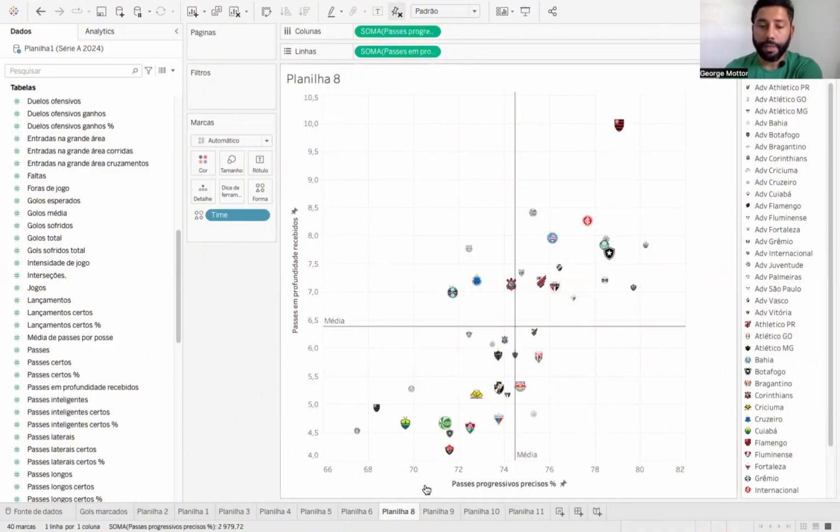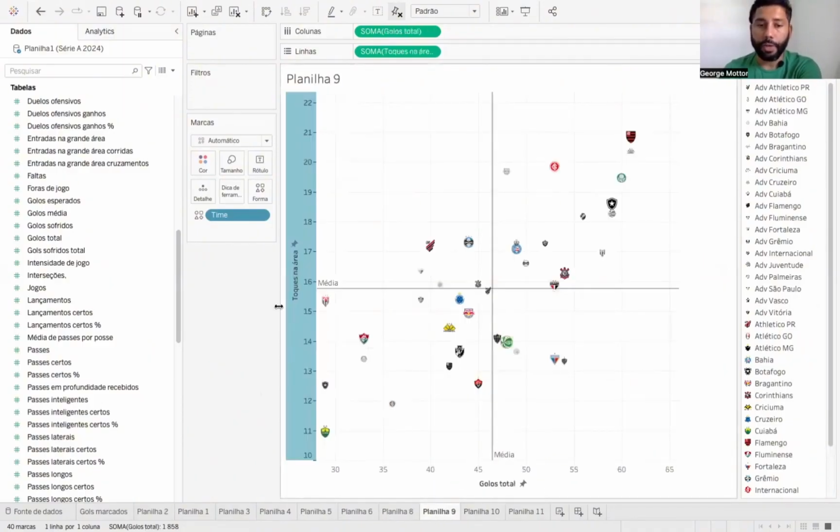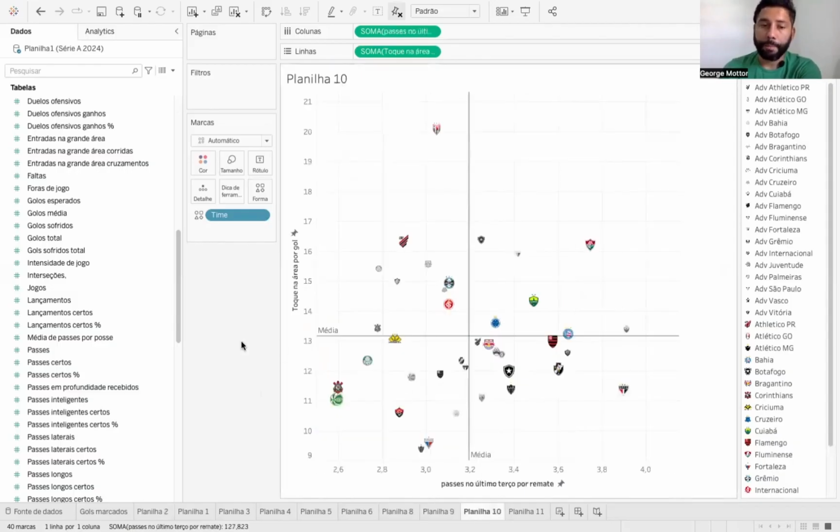So there are various situations here, total goals by touches in the box, okay? And also this calculated field that I created. I made two calculated fields here to understand a little bit better the situation in Fluminense's final third. So I created passes in the final third per shot. So how many accurate passes does Fluminense need to make in the final third to actually get a shot on goal? So here's Fluminense.